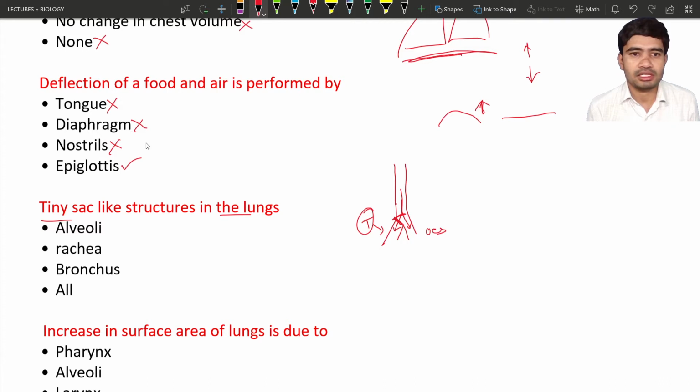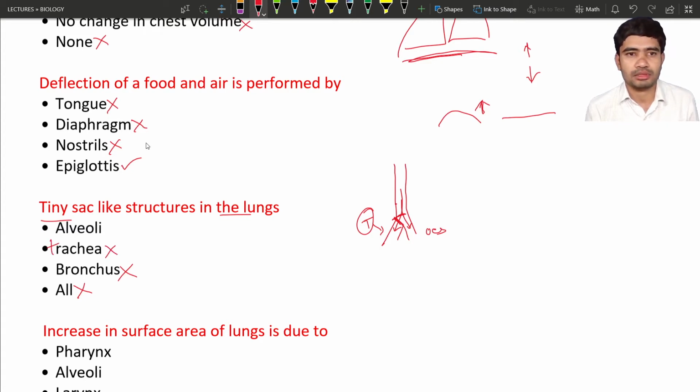That is nothing but we will eliminate one by one option. So "all" could not be the answer. This cannot be the answer. So next is the bronchus. So what is the bronchus? It is a fine division of the trachea. Okay, it is not the correct answer, and this is the trachea. So trachea, okay, the trachea will not be the correct answer.